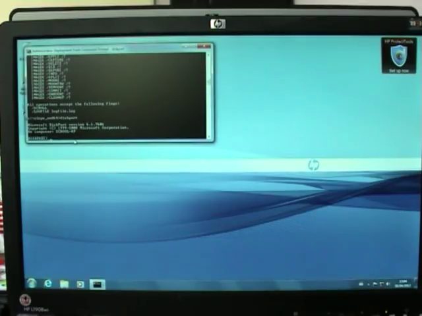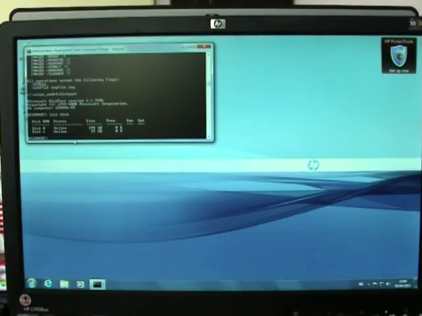Okay, now we're going to type in list disk. Right, now we've got to be careful here, because obviously disk 0 is the 298 gigabyte hard drive, and disk 1 is the 29 gigabyte stick that we've got. That's a 32 gigabyte, but anyway, okay.